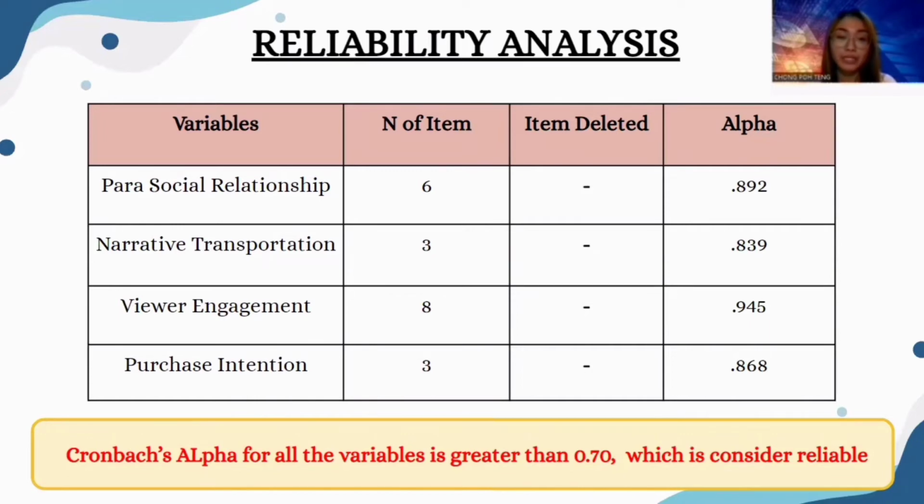Moreover, both narrative transportation and purchase intention have 3 items and also have high internal consistency, with Cronbach's alpha of 0.839 and 0.868 respectively. However, the variable of viewer engagement, with 8 items, has a Cronbach's alpha of 0.945, which is more than 0.9. This is a very high alpha and may risk redundancy in the scale items of the questionnaire.